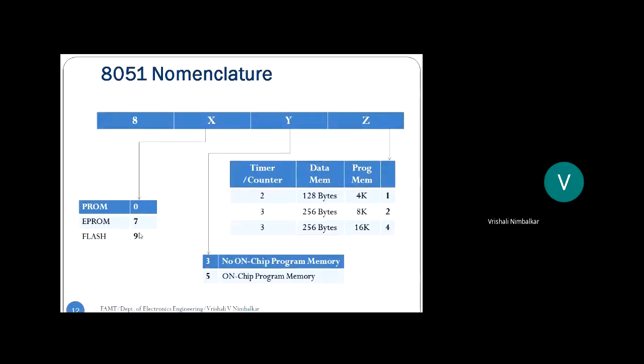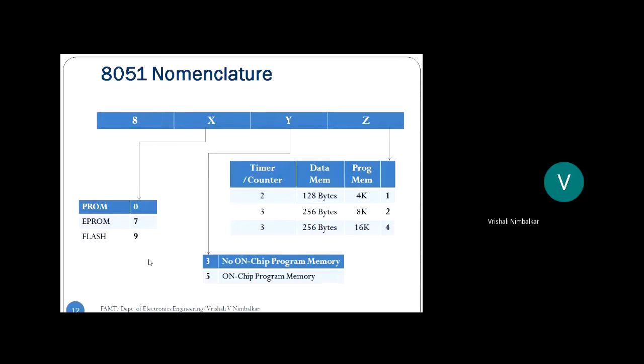And the digit 9 indicates the program memory is of flash type. Flash is E2PROM, electrically erasable and programmable. Your flash memory is electrically erasable and programmable. So it is similar to E2PROM.